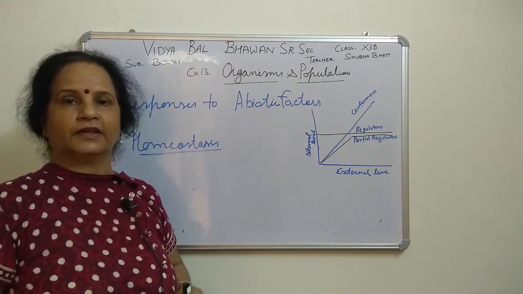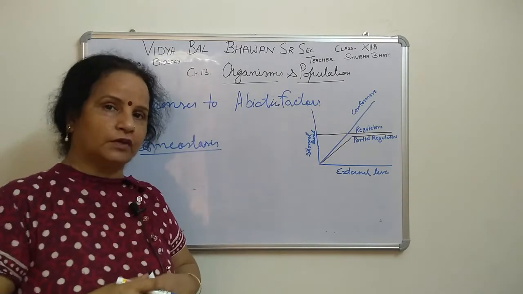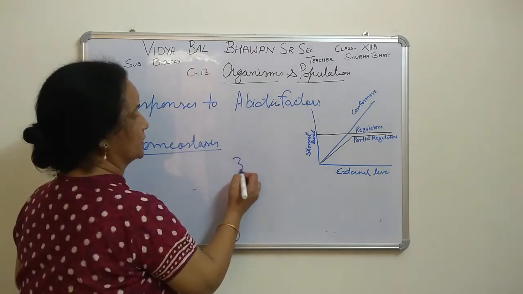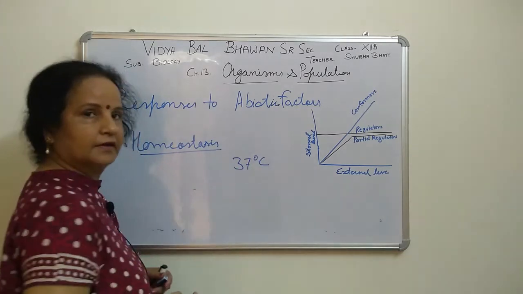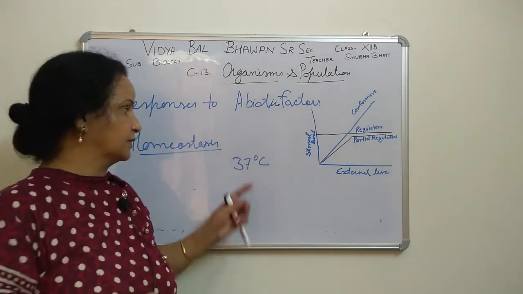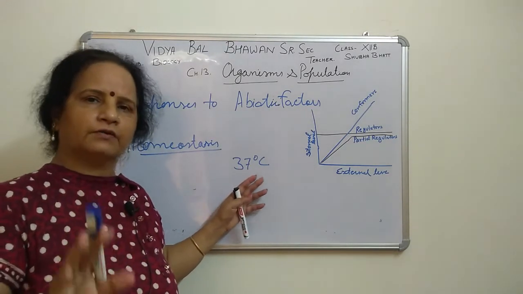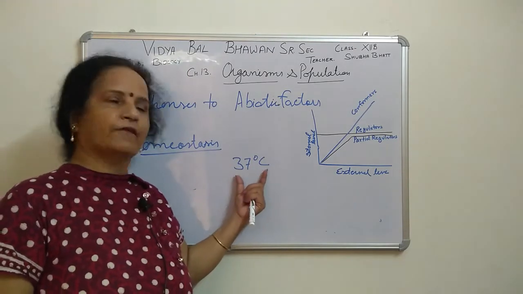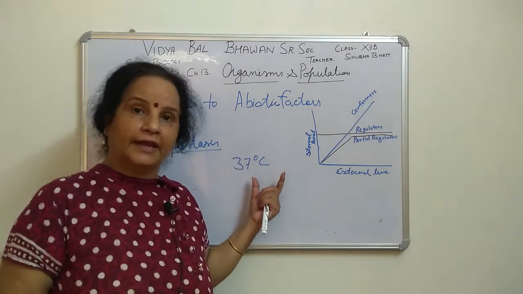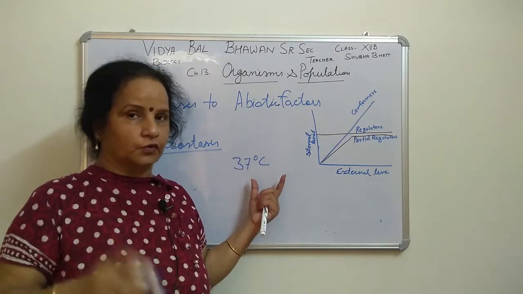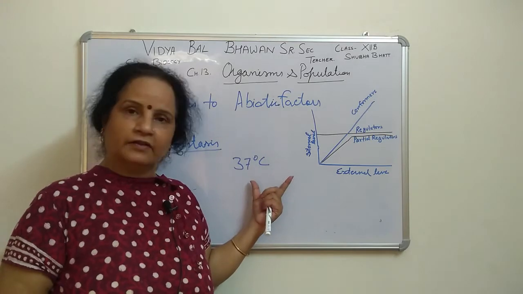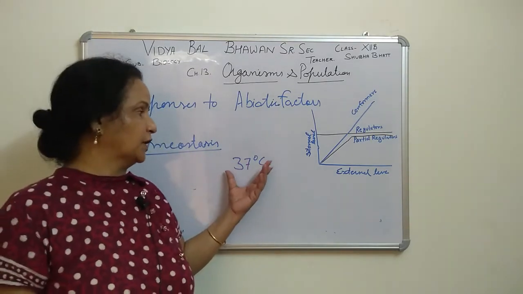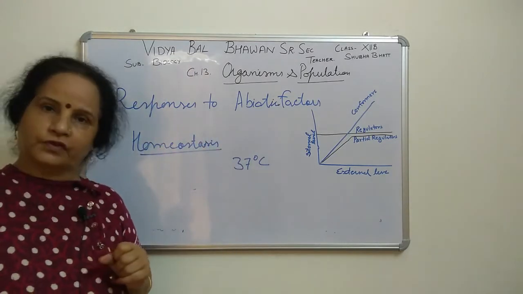As in warm-blooded organisms, as we are, our body temperature is 37 degrees Celsius. Outside it may be 50 degrees Celsius, but we have to maintain that internal temperature of 37. It should not increase. If it increases, it means we are facing some problems.